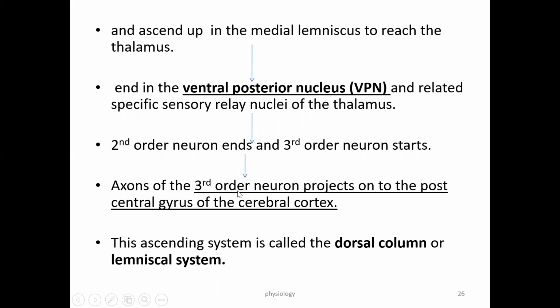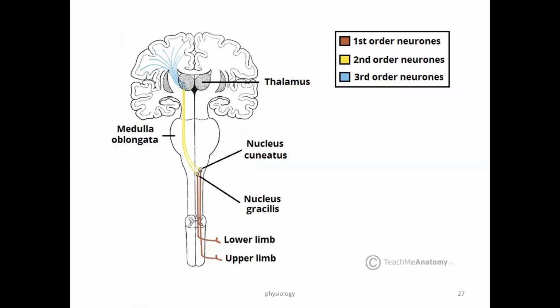The third order neuron then projects to the cerebral cortex, the sensory cortex. So that is called the dorsal column pathway, or also the medial lemniscus system. It is present on the medial side of the spinal cord, that is, the medial lemniscus. So, the medial lemniscus system.